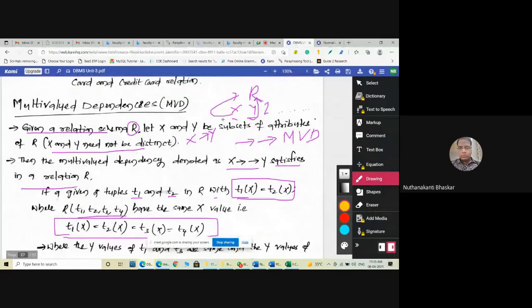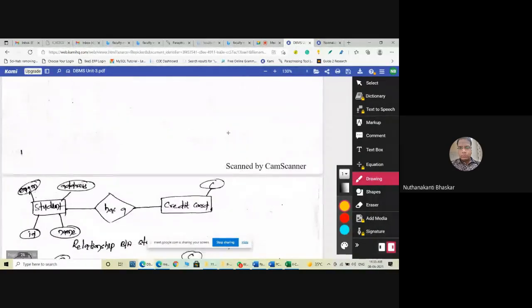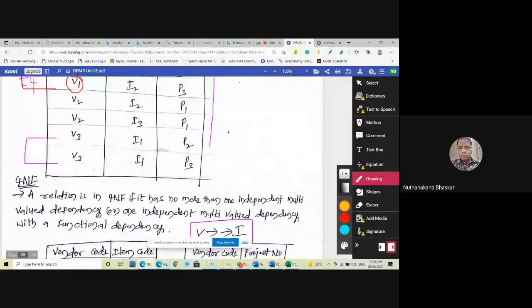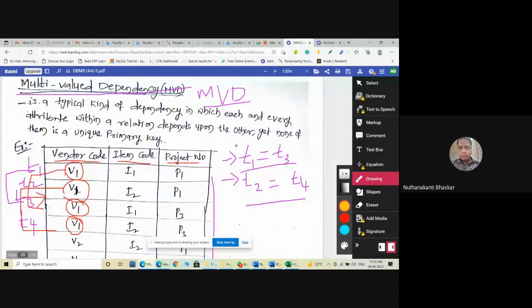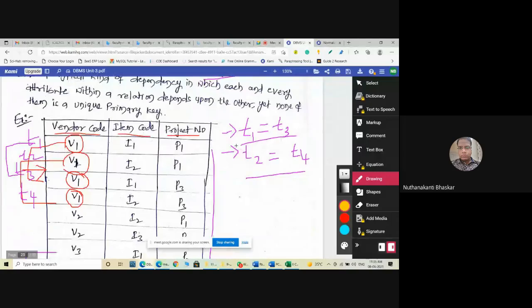Multi-valued dependency, as I said in the last class, I will tell you again. Here, when we observe the table with vendor code, item code, and project number, there is no relation from one attribute to another.